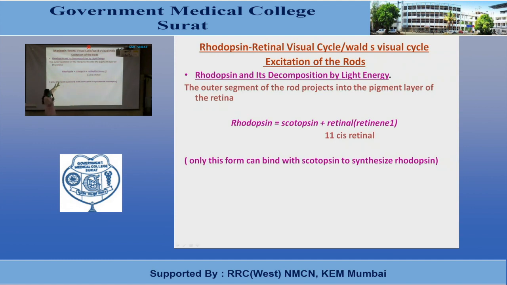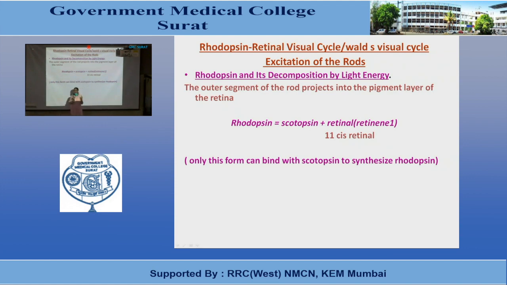Now, rhodopsin is composed of scotopsin and retinal. The retinal is also known as retinene; retinene 1 is present in the human eye, and retinene 2 is present in the animal eye. So rhodopsin is made up of scotopsin and retinal.